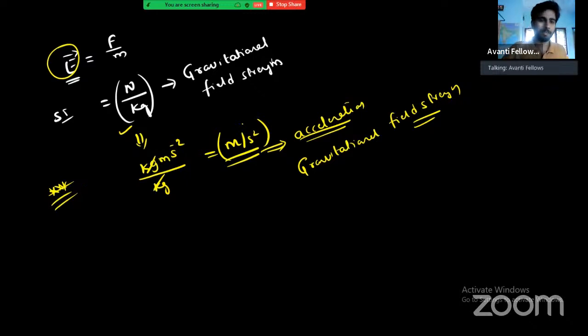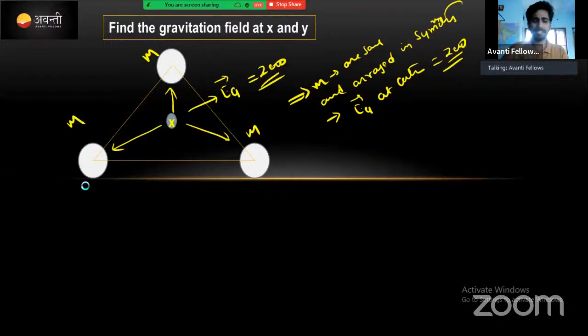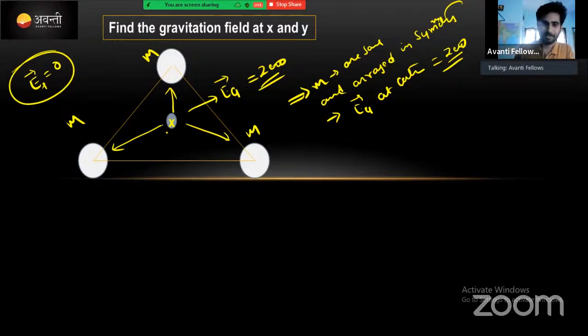Okay, we'll move to the next point. And also yesterday we talked about one point. क्या था? तीन सेट ऑफ मास था इधर. This is geometrically equal in all directions. At point X, we find out the gravitational field strength, E value we find out, right? At point P क्या होता है? Means point X, exactly at middle, the value will be 0 when the masses are same, right? How? This is one force, this is one force.